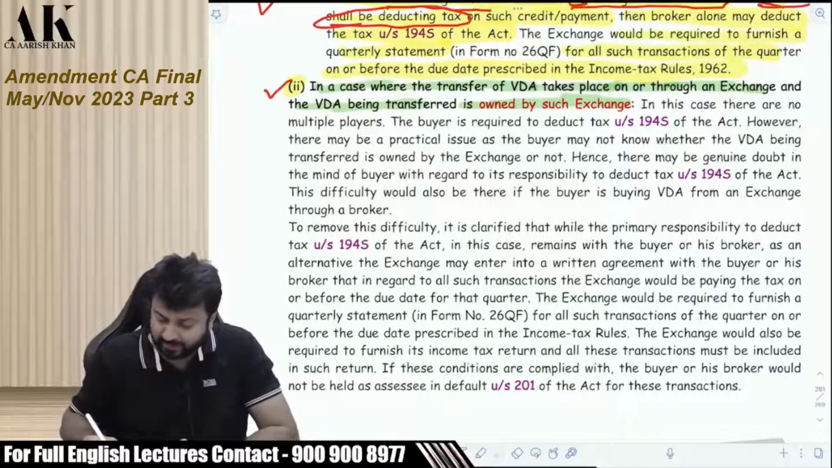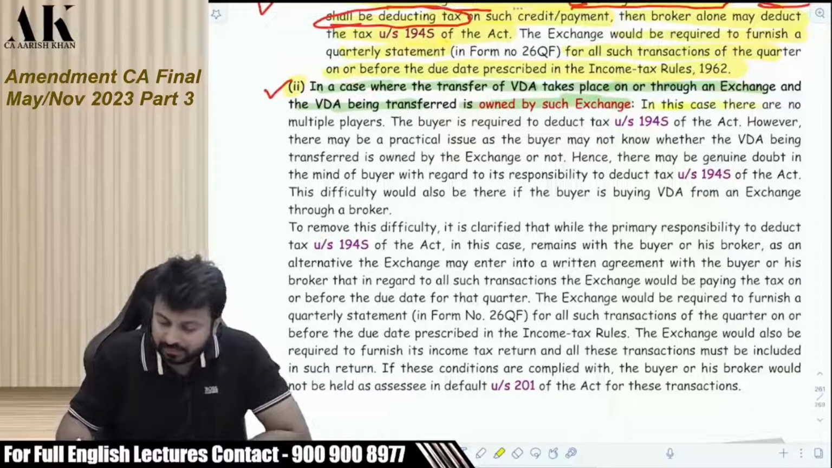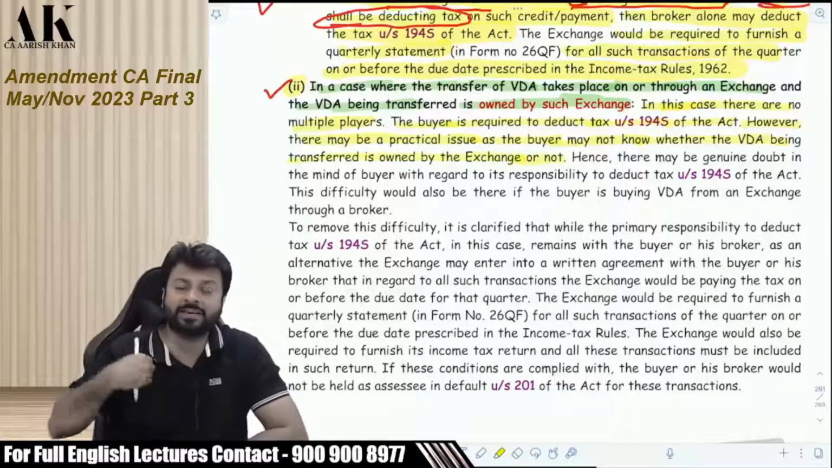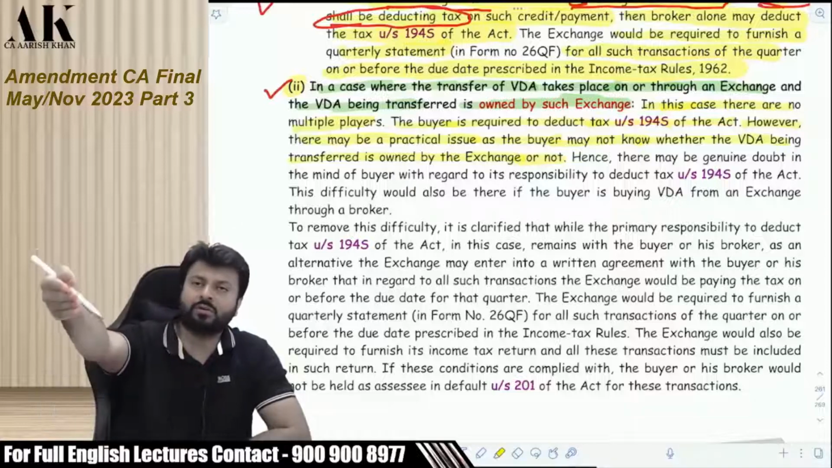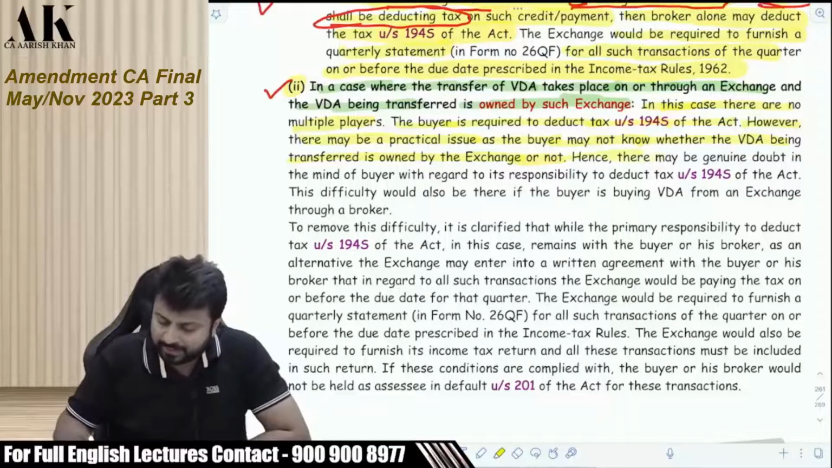Let's read it very carefully. In this case, there are no multiple players. The buyer is required to deduct tax under 194S of the Act. However, there may be a practical issue, as the buyer may not know whether the VDA being transferred is owned by the exchange or not. I will not come to know whether it is owned by the exchange. If I have that knowledge that it is owned by the exchange, I will deduct TDS. Hence, there may be a genuine doubt in the mind of the buyer with regard to its responsibility to deduct TDS under 194S of the Act. This difficulty would also be there if the buyer is buying VDA from an exchange through a broker.